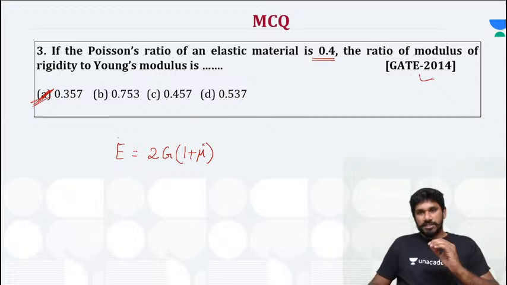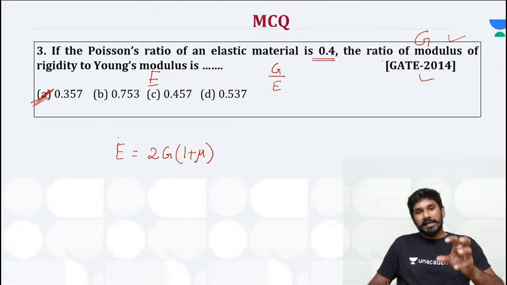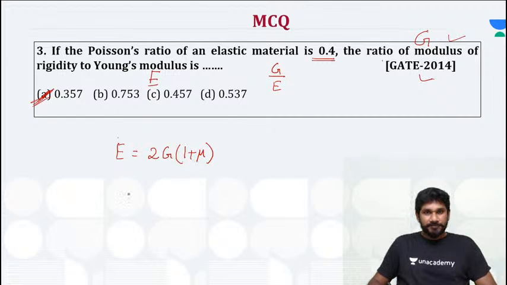The question is the ratio between modulus of rigidity, that is G, and Young's modulus E. So the question is G by E. So we have to rearrange this equation, right?